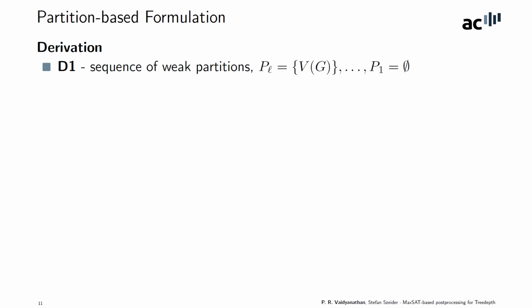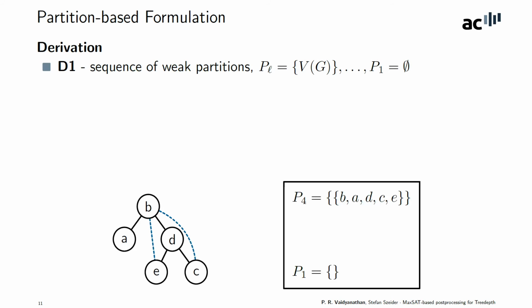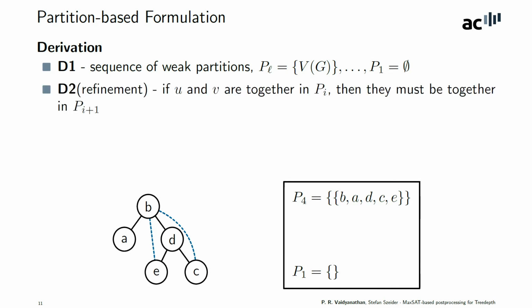To better elaborate the connection, we will be working with a small example. This is a tree depth decomposition, and this would be the corresponding derivation. The next condition that we need is called refinement. If any two vertices appear together in the ith layer, then they must appear together in all the layers above. So in this case, say for example, the vertices D and C appear together in this layer, and so do they appear together in the layer above them.